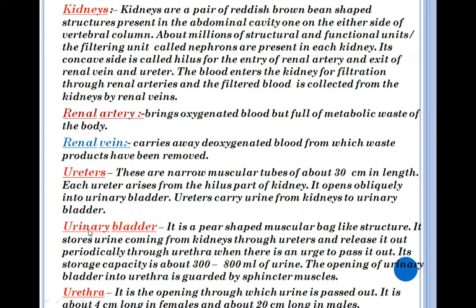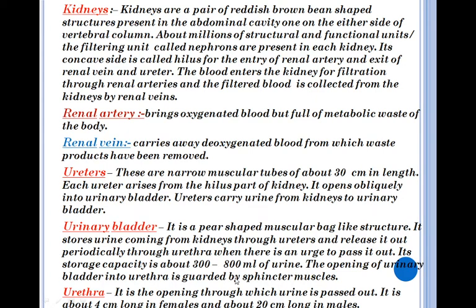Now, what is the urinary bladder? It is a pear-shaped muscular bag-like structure. It stores urine coming from kidneys through ureters and releases it out periodically through the urethra when there is an urge to pass urine out. The storage capacity of the urinary bladder is about 300 to 800 milliliters.